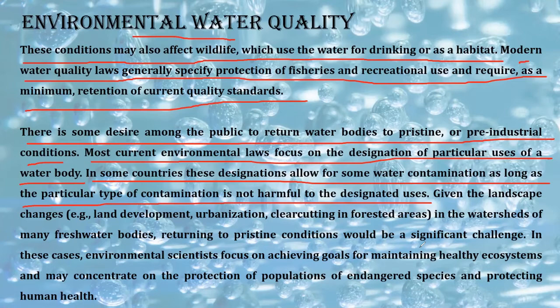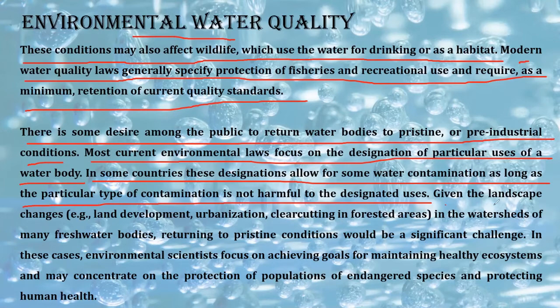For example, suppose we are having a pond. Now in that pond there are a large number of fishes. Now the water quality standard laws, suppose they are prescribing that okay, fine, you can wash your clothes inside water. So if you are washing your clothes inside water, what happens? Different types of chemicals are moving inside water. Now if it is good for the fishes, then it's okay, but if it is bad for the fishes, after a certain period of time there are stringent laws which will actually restrict us from doing the same inside the water. Why? Because they will be harmful to the population of fishes, right?